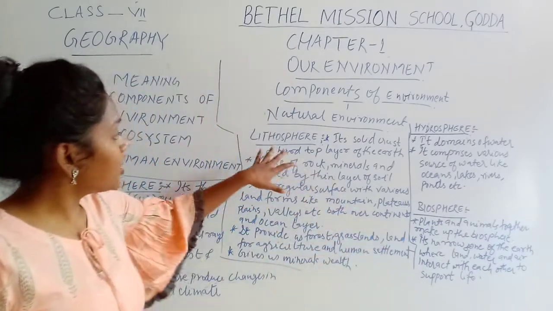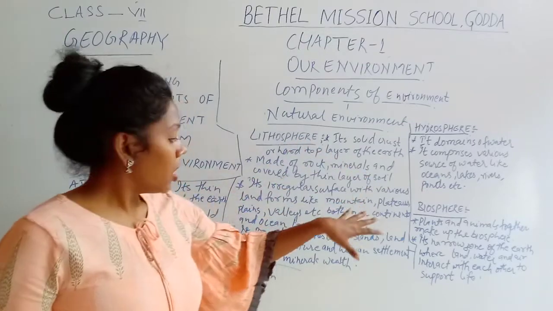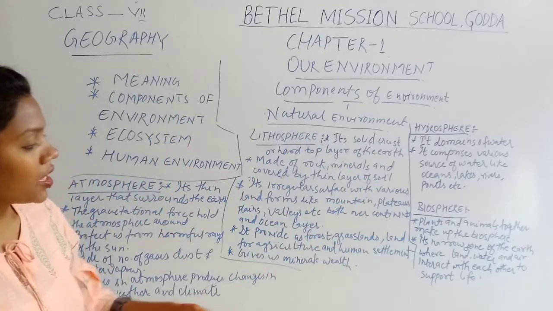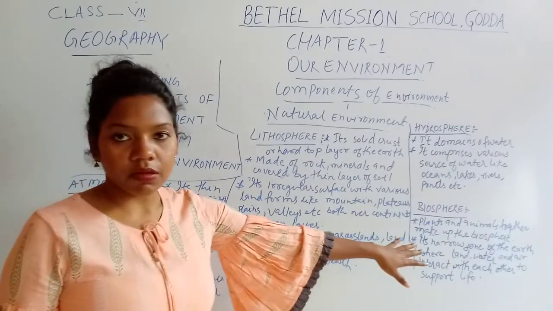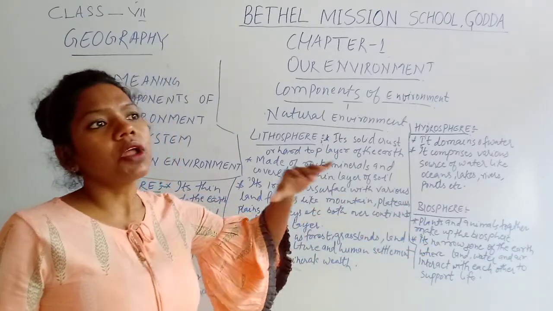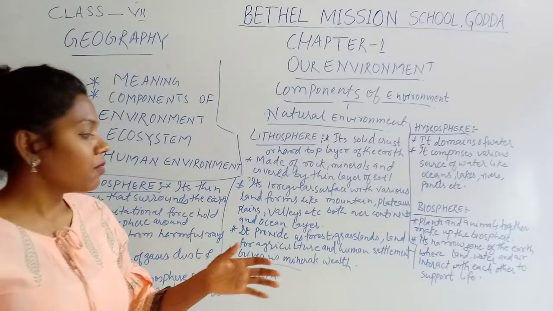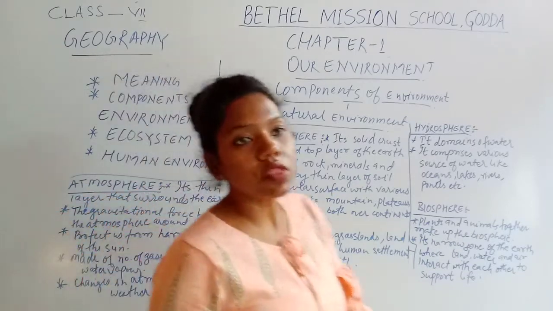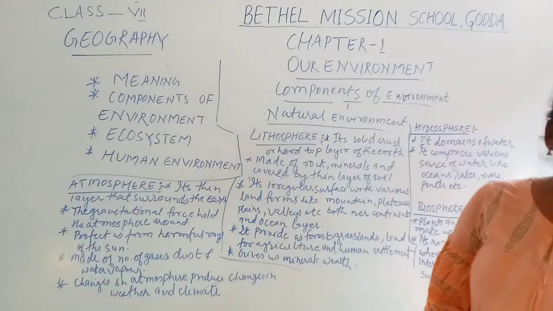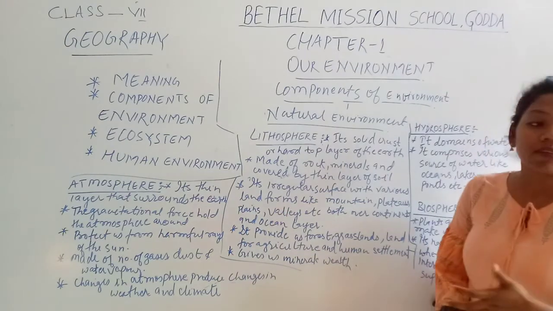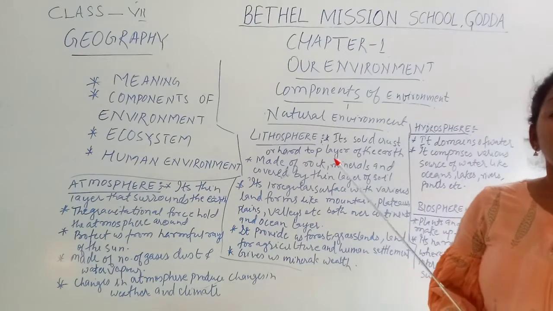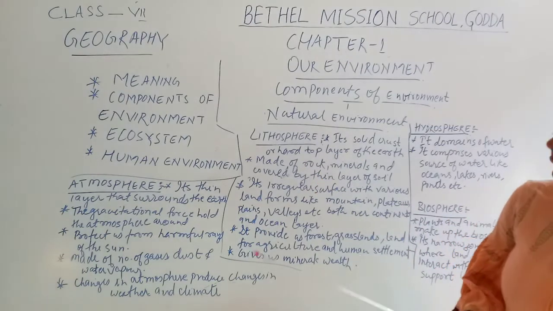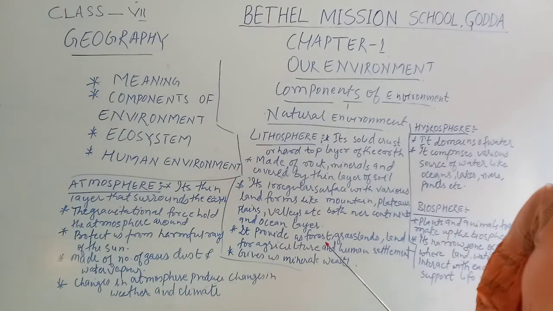That means this sphere or layer provides us forest, grassland, and land for agriculture and human settlements. Wherever humans have settled, they have made use of the land, in the form of agriculture, settlement or industry, and they modernized it into a modern way. And it gives us mineral wealth.